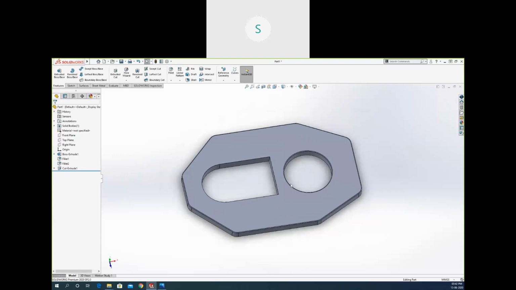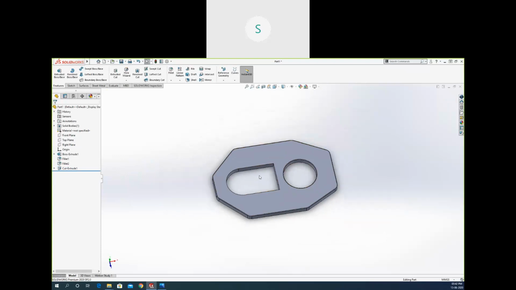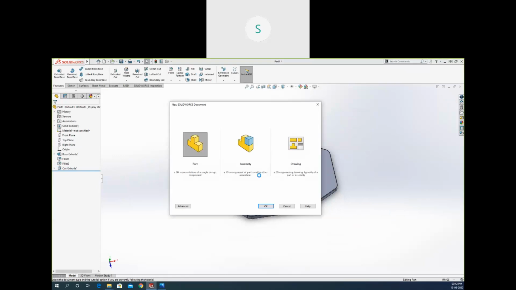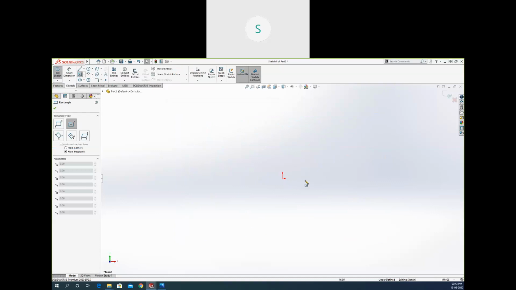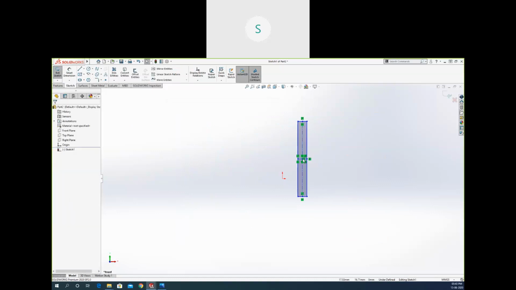In the solid, we have the extrude. This one is the extrude. If I go to the new file, if you want to create any circular entity, you just have to create the sketch according to that. Suppose I'm creating a rectangular shape here. I need a circular entity also here.